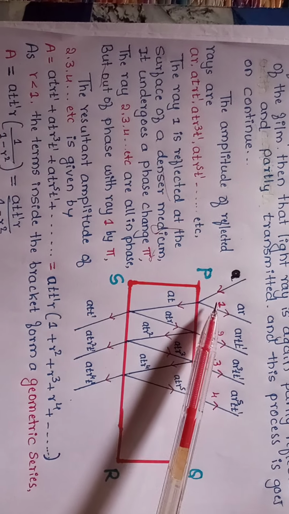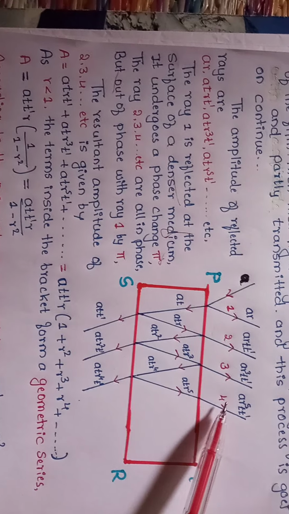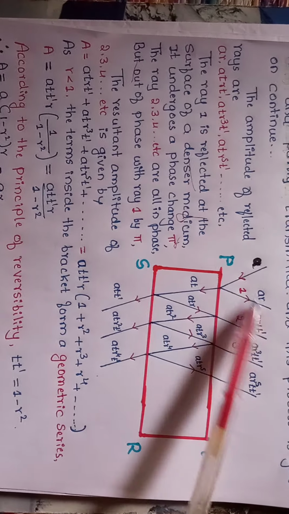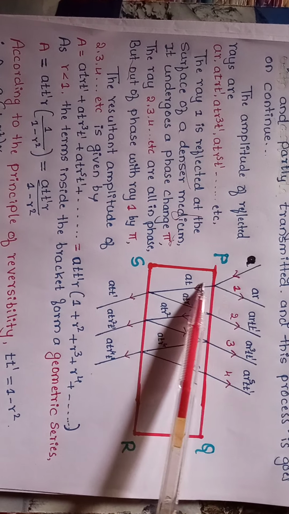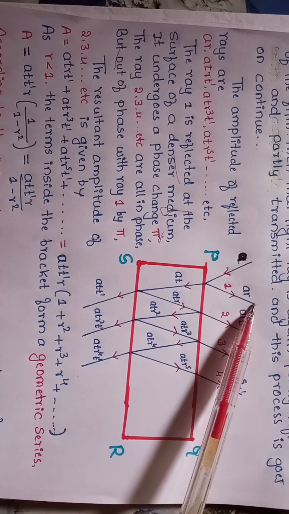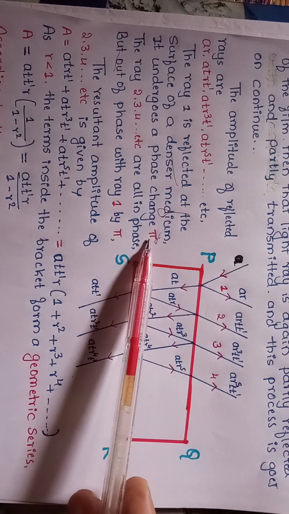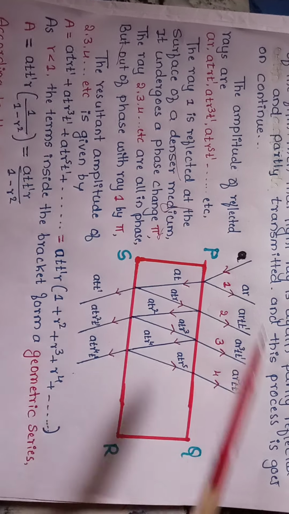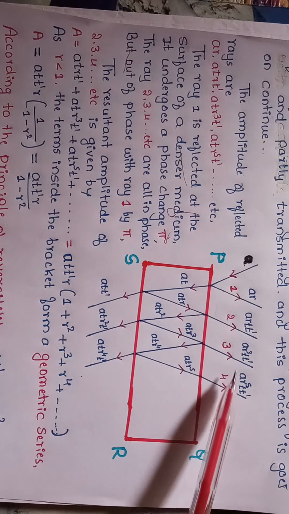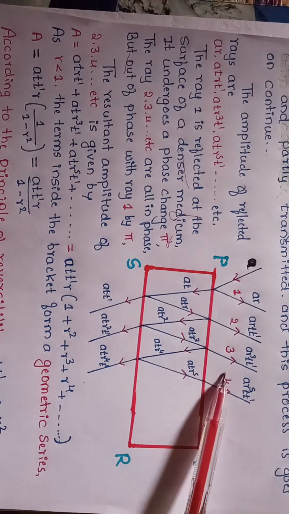The first reflected light ray is at the surface of the denser medium. See here, this is the denser medium and this is the rarer medium. The first reflection takes place at the surface of the denser medium, therefore it undergoes a phase difference, which you have to take as pi. But the rays 2, 3, 4 are also reflected, lying in the same plane.